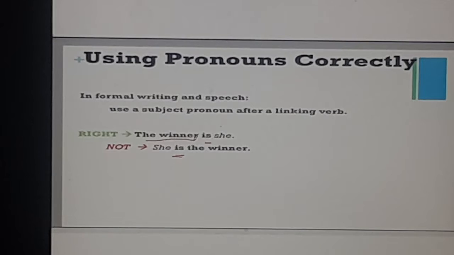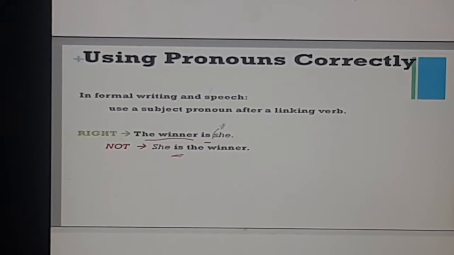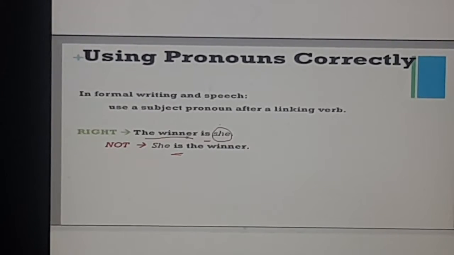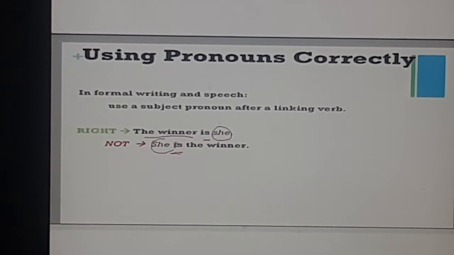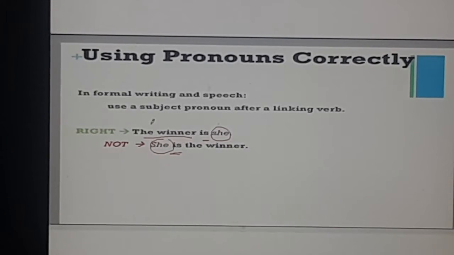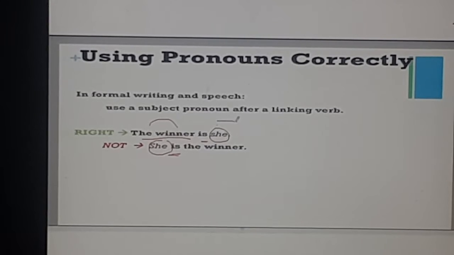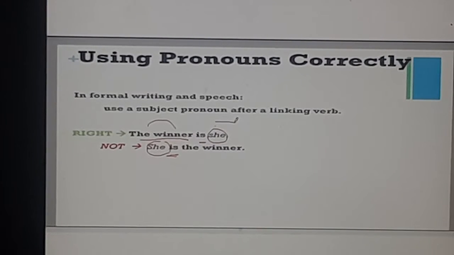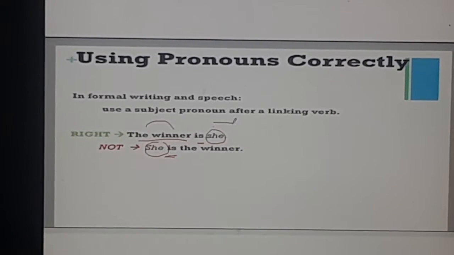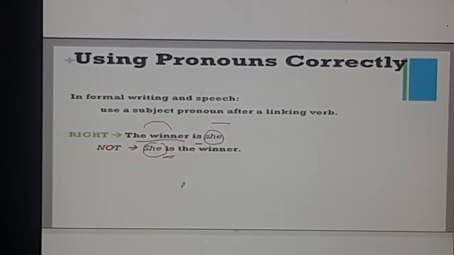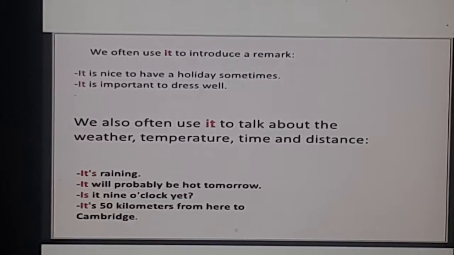The winner we have already, the object we have already, and this is the subject here. It is not used like this. She is the winner. You must have heard it in speeches or at award events, we always say it like this. The winner is, either we say the name or we say the pronoun. So this is how it is in formal settings or formal writing.